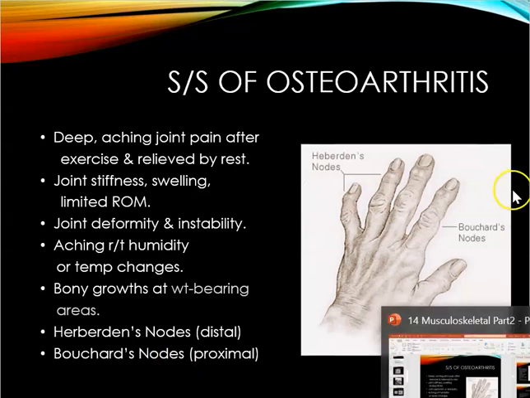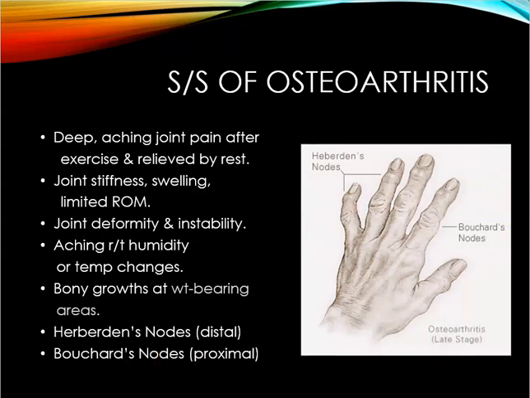The manifestations of specific joints are going to depend on the area. Joints become enlarged with bony overgrowth, have flexion contractures, and that's when the joint is going to be fixed in a bended position. This often involves crepitus, and it can even occur at the base of the thumb or the knees. So these are going to be the ones, with the crepitus of the knees, that you're going to hear that grating noise every single time they go up and down the steps.